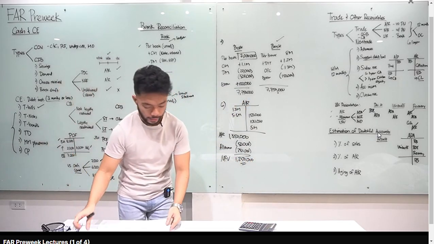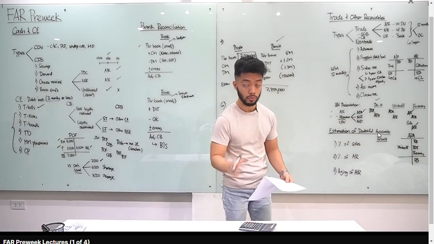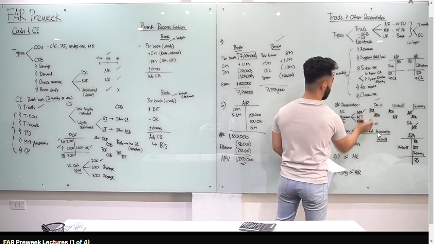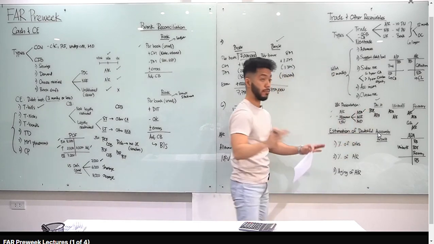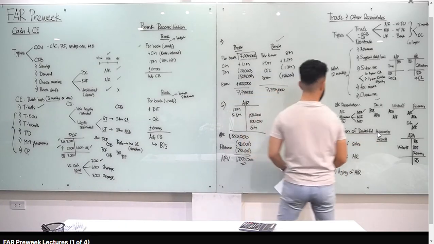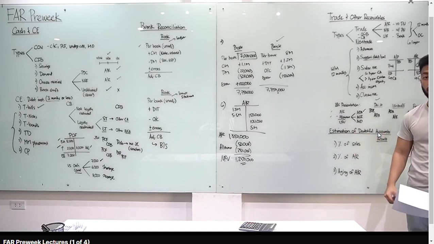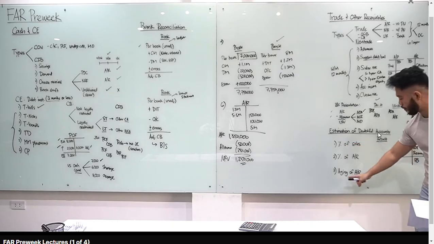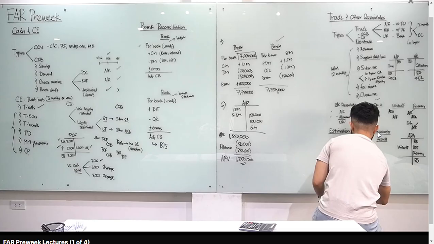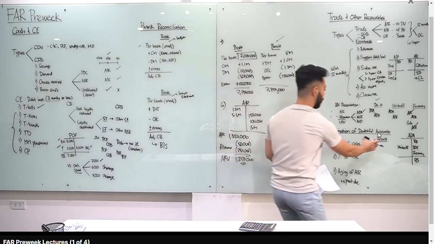Let's go to estimation of doubtful accounts. Again, every year end, December 31, kailangan i-estimate natin yung doubtful accounts or yung possible na hindi magbayad sa atin. Right? And again, yung ADA na yan, entry mo dyan, debit bad debts expense, credit ADA. Yung ADA, minus natin yan sa accounts receivable. We have 3 acceptable methods to estimate our doubtful accounts. Percentage of sales, basically, yung sales natin, multiply mo sa percentage, let's say 1%. Percentage of AR, AR balance, multiply mo by 2%. And aging of accounts receivable. Pag aging of accounts receivable, basically yung past due AR natin, isa-isahin mo yan kung ilang days past due and multiply mo sa corresponding percentages.